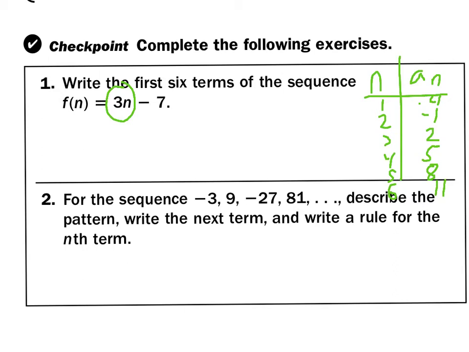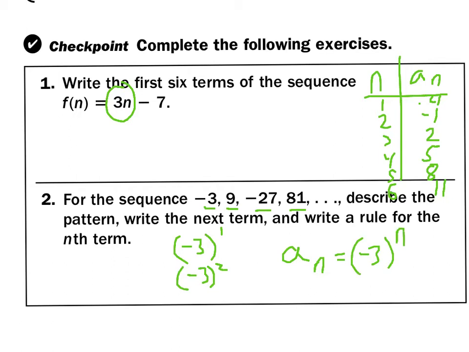And on the next one, for this sequence, negative 3, 9, negative 20... Oh, these are all 3 to some power. Well, negative 3 to the first power would be negative 3. Negative 3 to the second power would be a positive 9. So it looks like we have a sub n equals negative 3 to the nth power. Let's see if it works for number 4. A sub 4, negative 3 to the 4th power. Yep, that equals 81. So it worked.